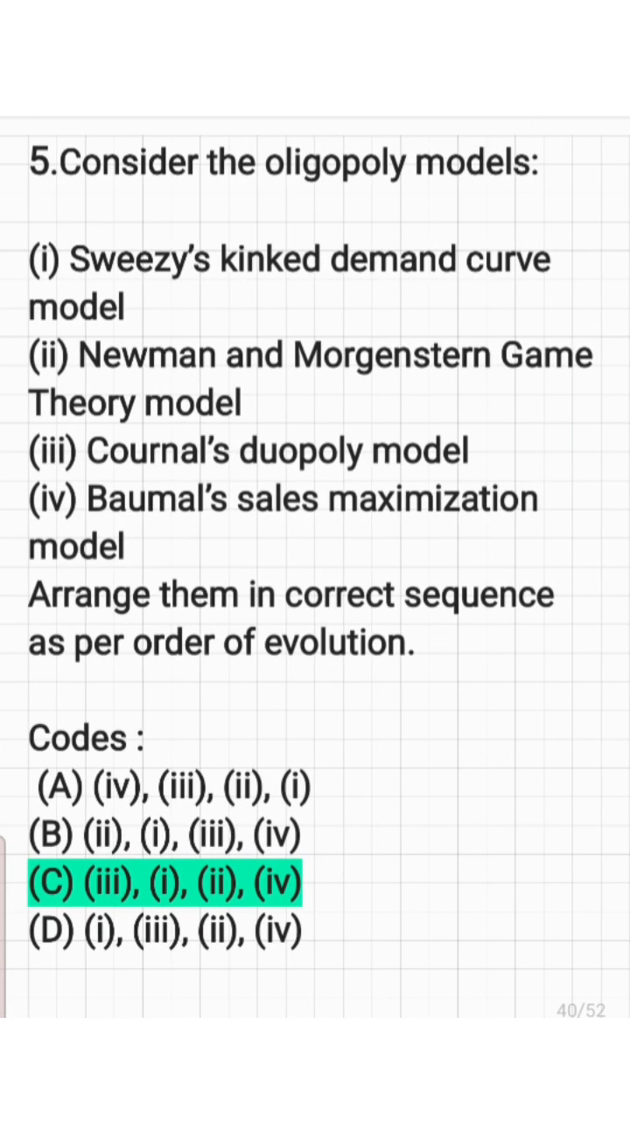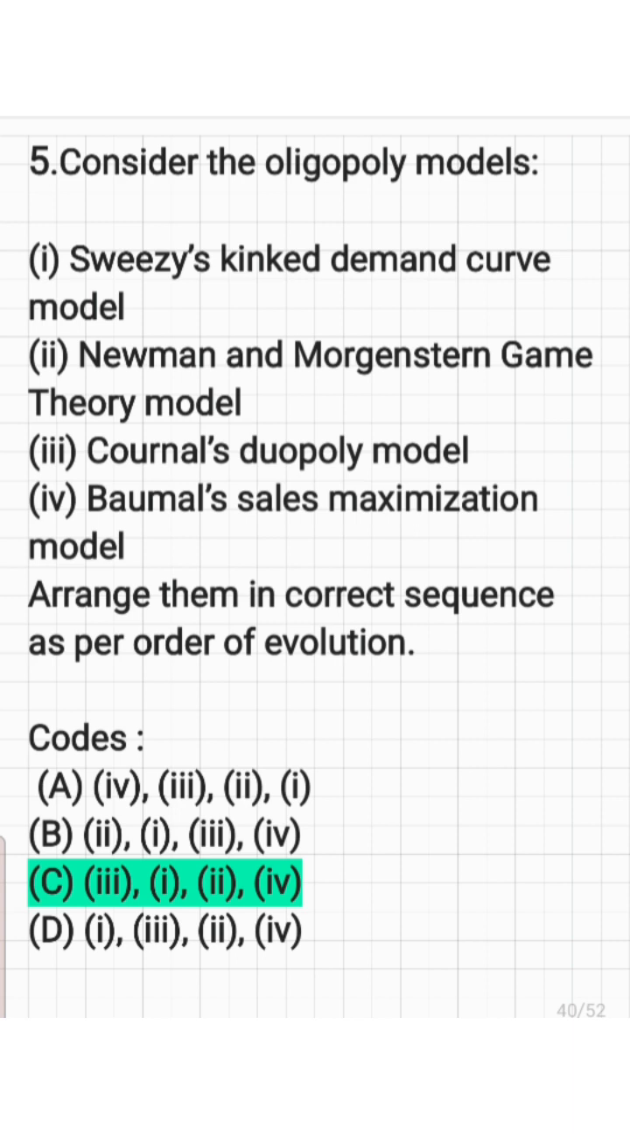And the fifth question. Consider the oligopoly models: Sweezy's kinked demand curve model, Neumann and Morgenstern game theory model, Cournot's duopoly model, and Baumol's sales maximization model, and arrange them in the correct sequence as per the order of evolution.